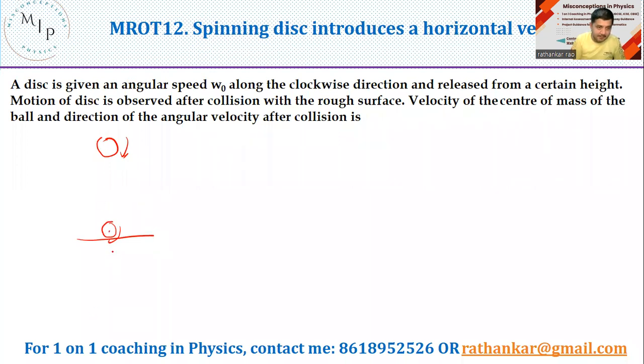Center of mass is here. Where is the friction acting? The friction should now act like this. Many of them will say, how can it act like this, sir? Because friction should always act like this. If a particle is moving in this direction, friction will be acting in the opposite direction. Now, where is the particle moving? Particle is moving vertically downwards. So in that case, how do you attribute a direction to it? That's the biggest question I have. Now what we do is, let me zoom into it. When I zoom into it, what will I say? This point, let me call this point as point A.